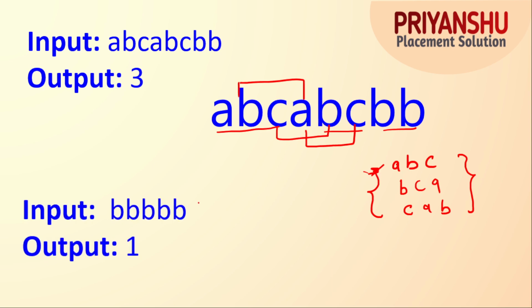Let me give you one more example. Imagine a single alphabet; that is a valid substring we need to check. If we take BB, that is a repeating element, so we will not take this substring. Clear? Let me give you one more example from my side.